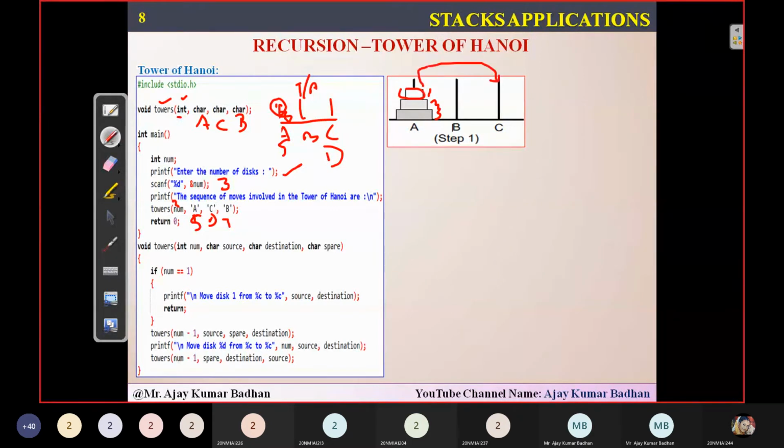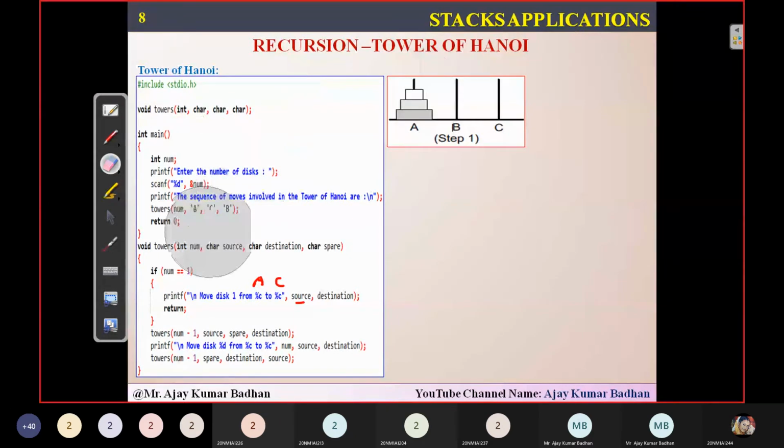See, move disk 1 from percentage is nothing but source. What is source here? A. What is the destination here? C. So from A to C, I am moving that particular disk, that is disk number 1. And after that, I'm simply calling tower n minus 1. How many are we left with? 2 disks. Source, spare, destination. You can see here, this time this is A, this is B, and this is the destination. This is what you have to keep in mind. Okay, let me show you the diagram, then you will understand easily.